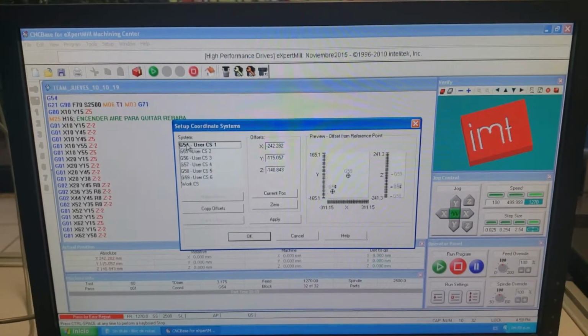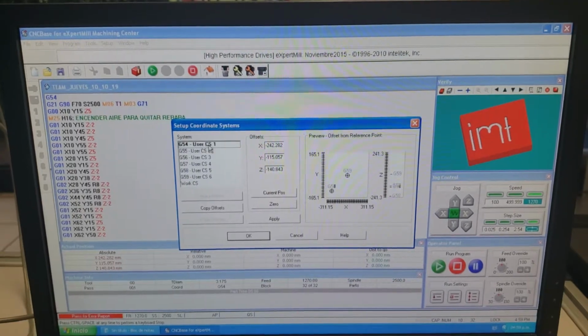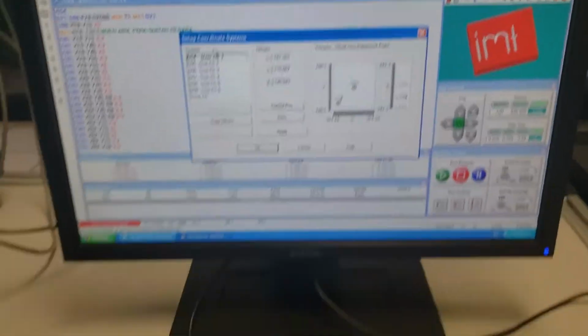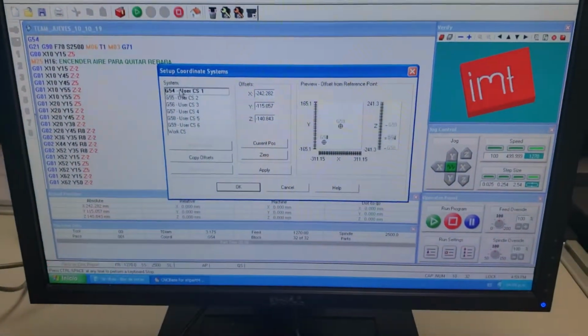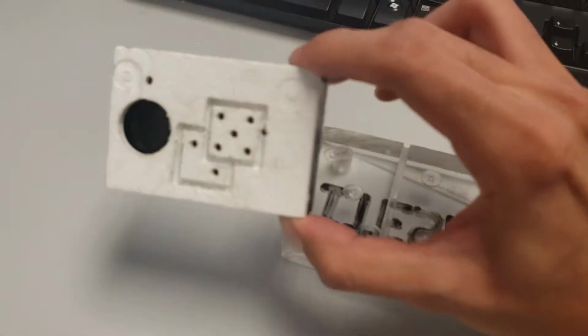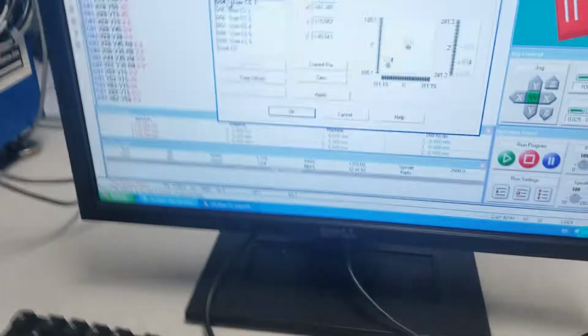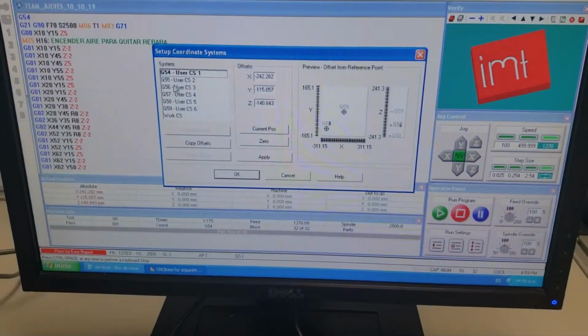So we select G54, and we can establish the dimensions for this piece in this system. If we have another piece with other dimensions, we select another one for each.